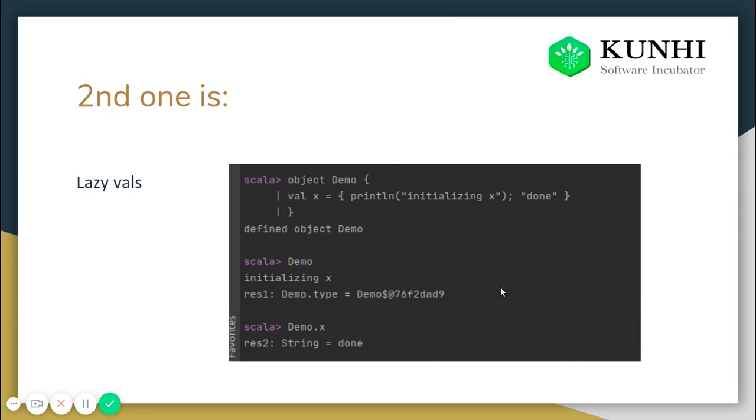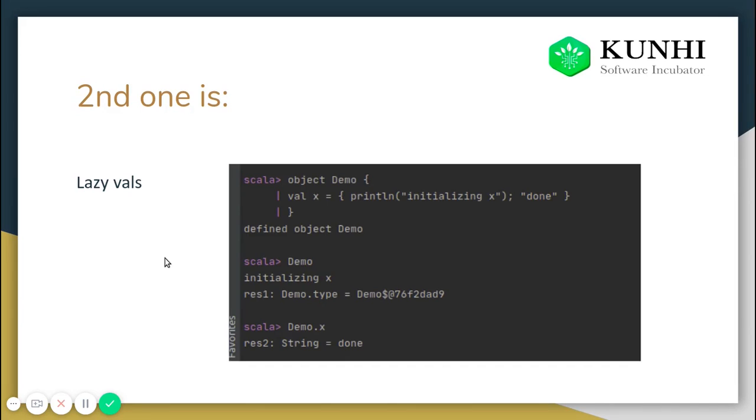This is the meaning of life for this object demo. This is what it will do in its lifetime. When we normally create an object and call this object demo, it will initialize the object demo. It will also initialize whatever is inside the demo.